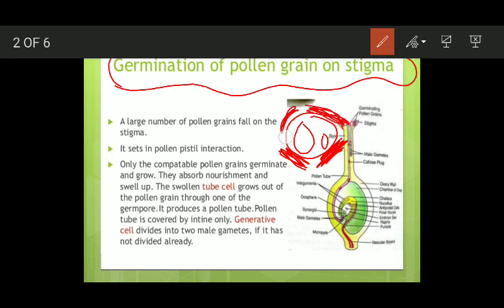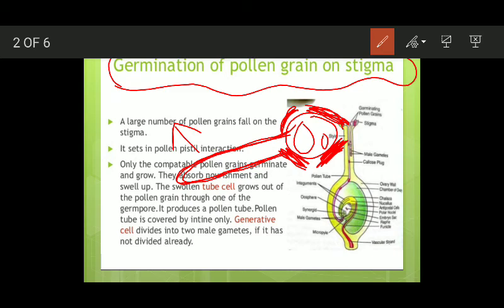At some places there is no exine, only intine is present. These regions constitute the germ pores. At some of these regions, the intine protrudes out in the form of a long tube-like structure known as the pollen tube. Obviously the pollen tube has only one layer, the intine. There is no exine in the pollen tube.